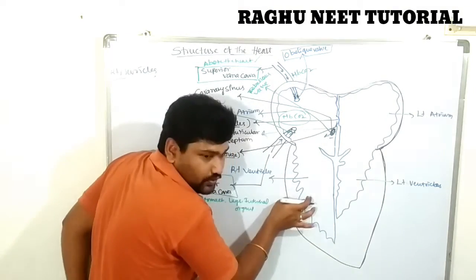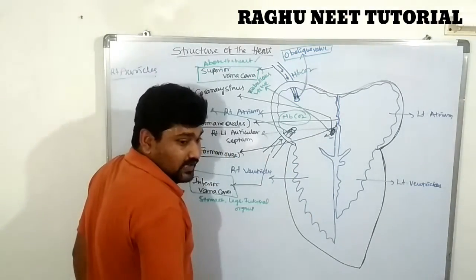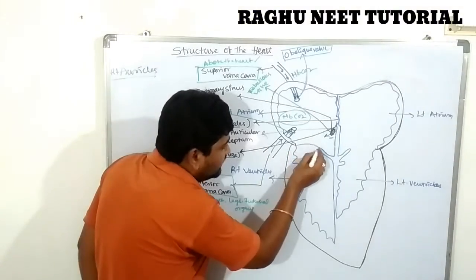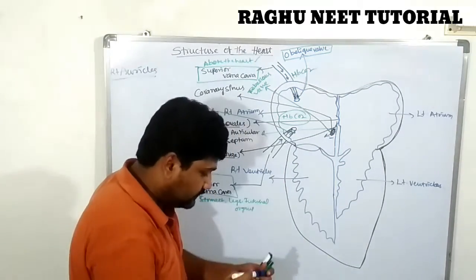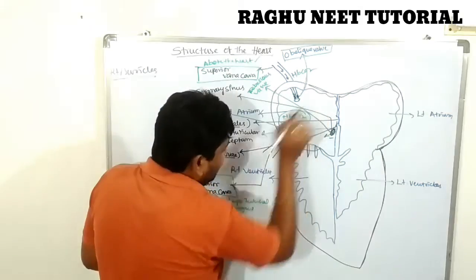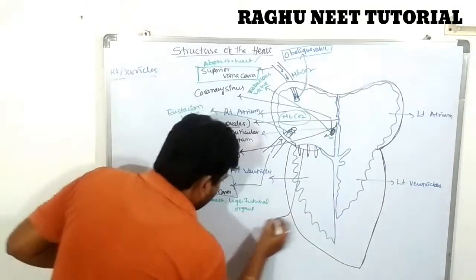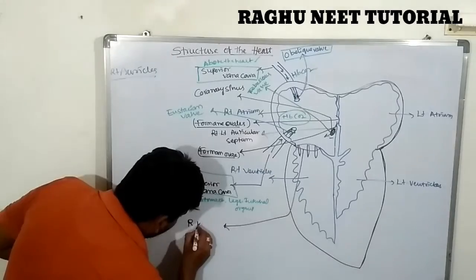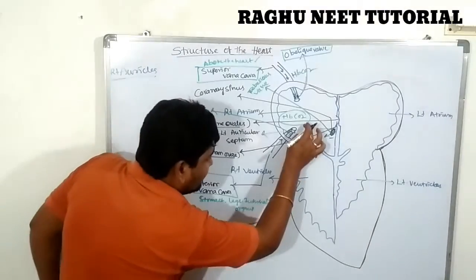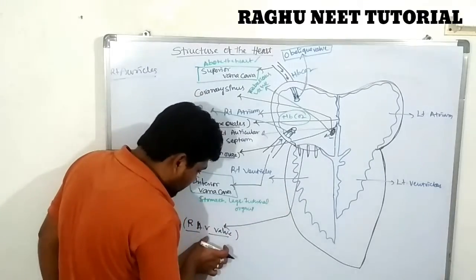The right atrium leads into the right ventricle. When it opens into the right ventricle, there is a valve up here. That valve is called the right auriculoventricular valve, very important. The right auricle opens into the ventricle region through this valve, the right auriculoventricular valve.